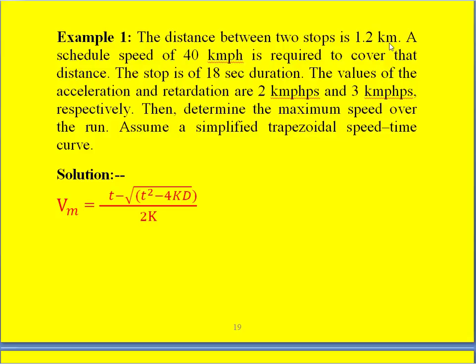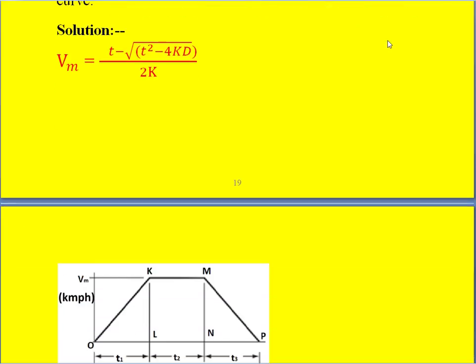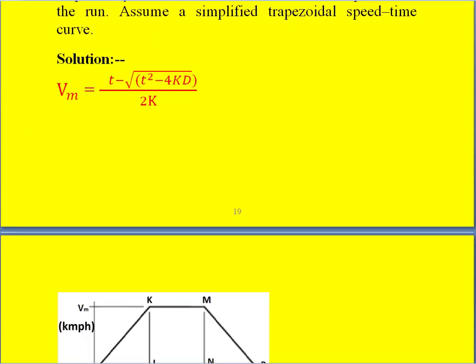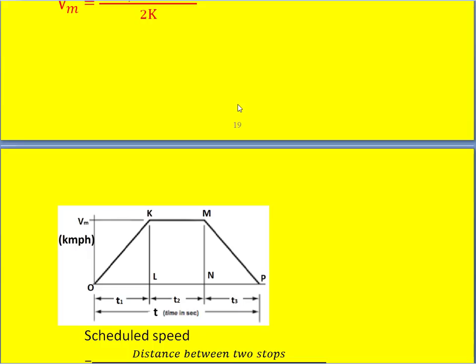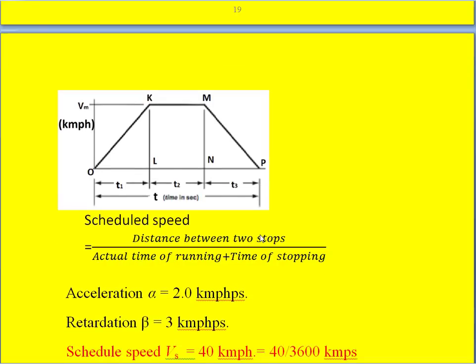So now let us calculate all these values first, then we calculate the maximum speed of the train. So trapezoidal means this is the trapezoidal curve. This is T1, T2, T3. So you have to calculate this T. And to know that he gave some data; we know the formula.